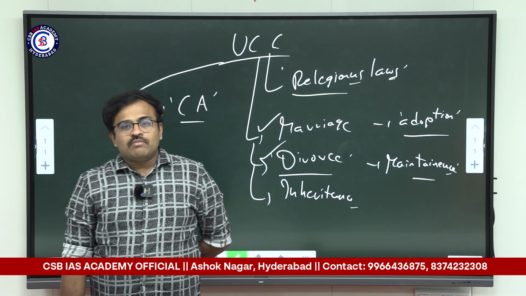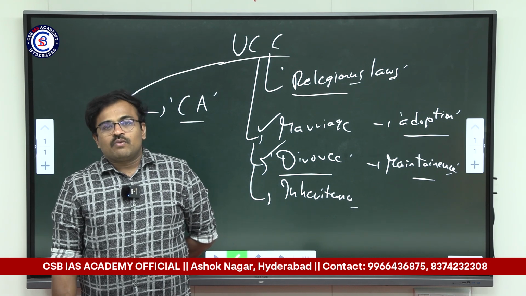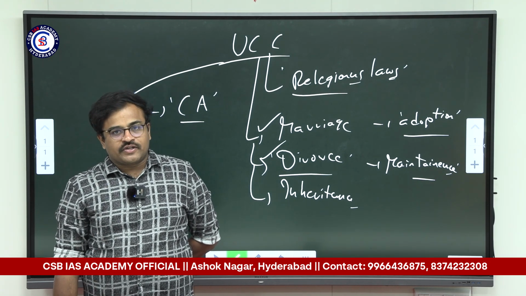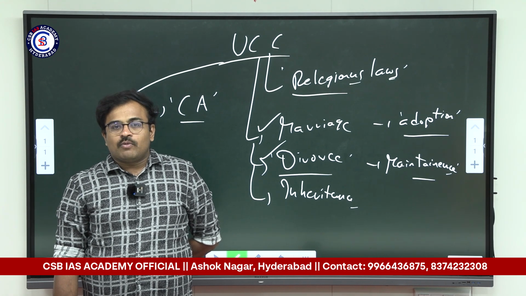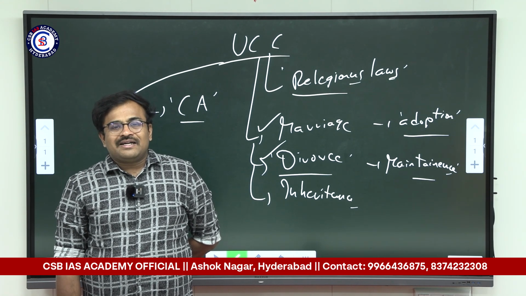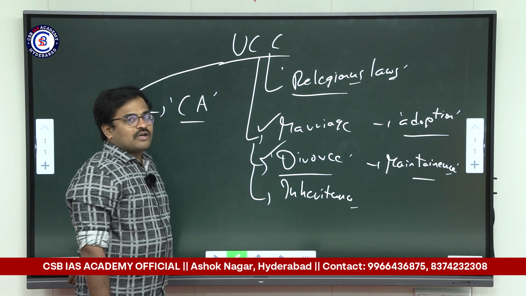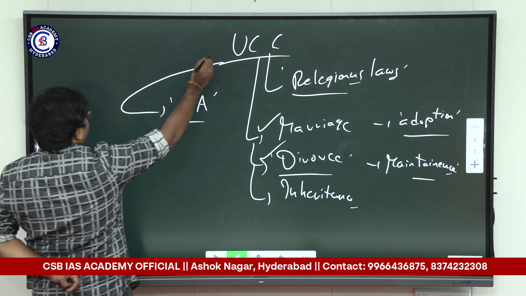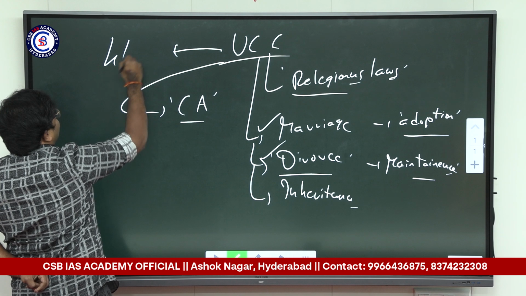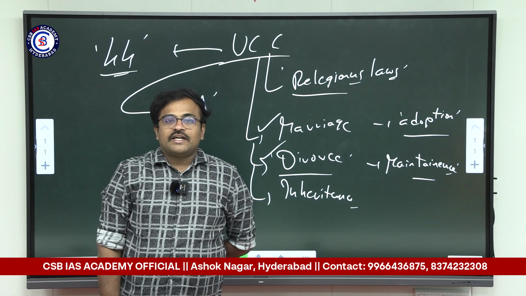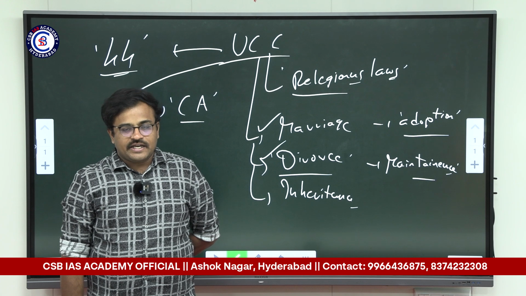At the time of Indian independence, there was a lot of social reformatory zeal among the members of the Constituent Assembly. They were discussing the Uniform Civil Code, but as the society was not ready for it, the Constituent Assembly put the aspiration of Uniform Civil Code under Article 44 and made it part of the directive principles of state policy in India.